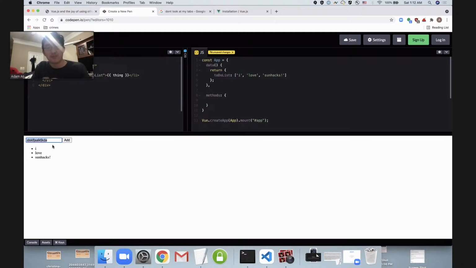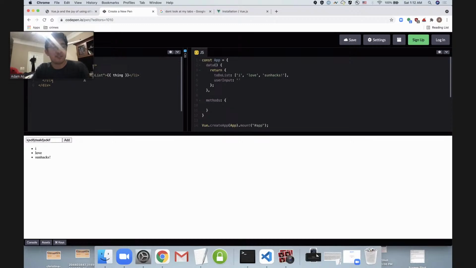Not only do I need to store the list, but I also need to store the user input. And let's start it out as just, I don't know, an empty string. Cool. So now whenever I type into this input box, this value is going to be reflected in my code.